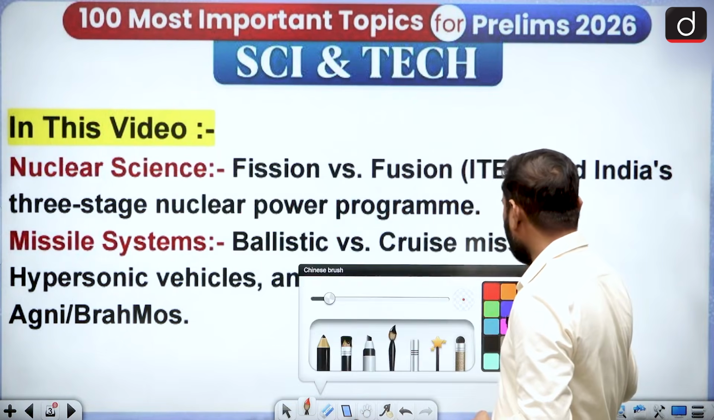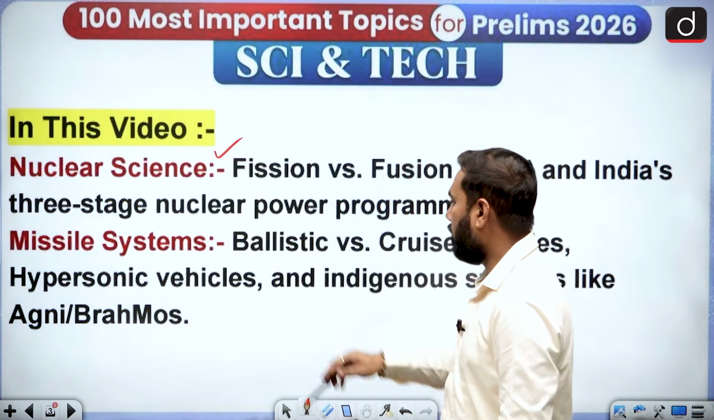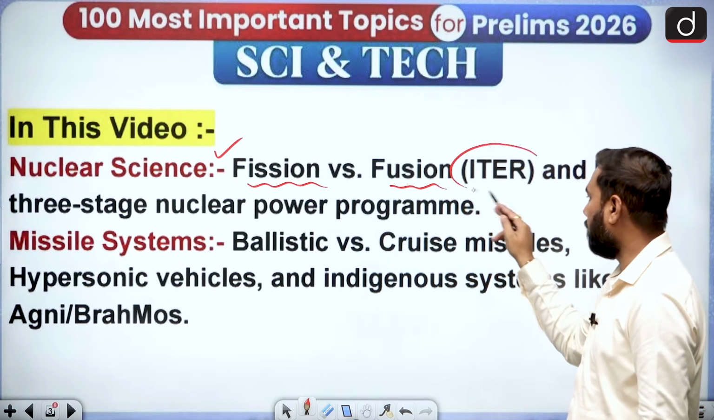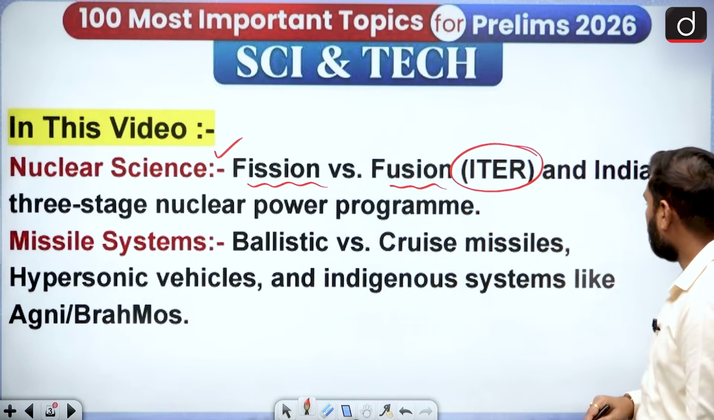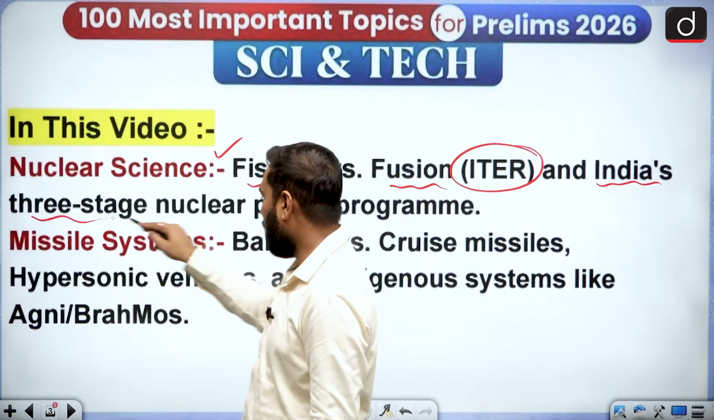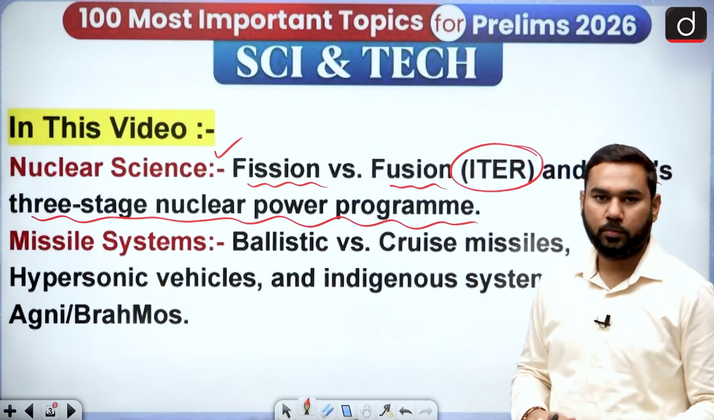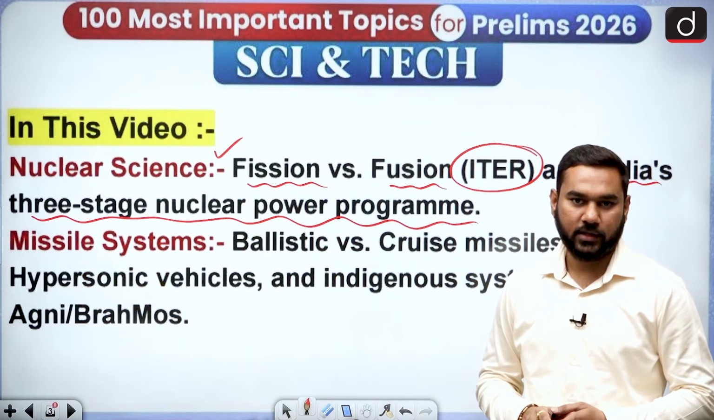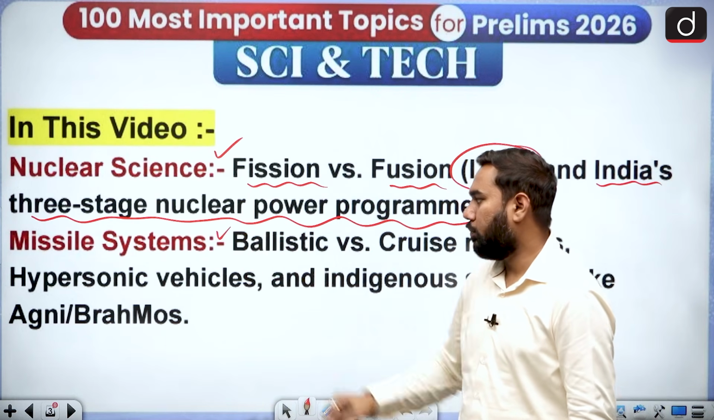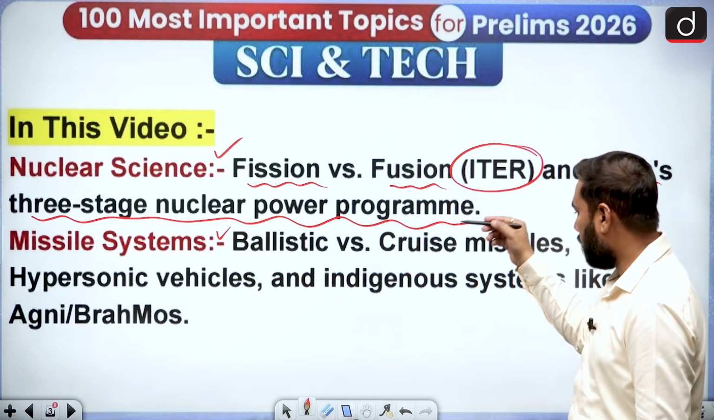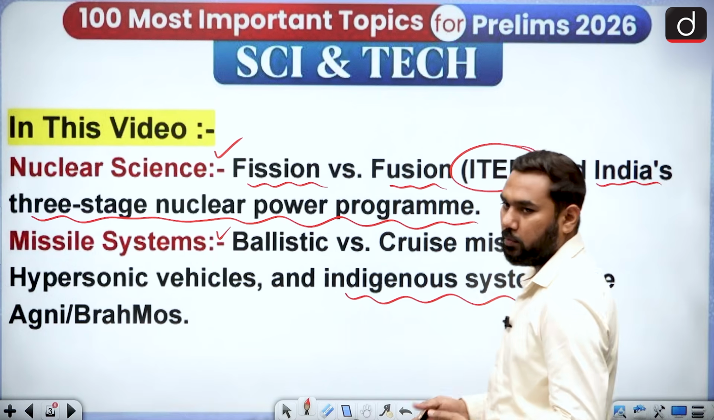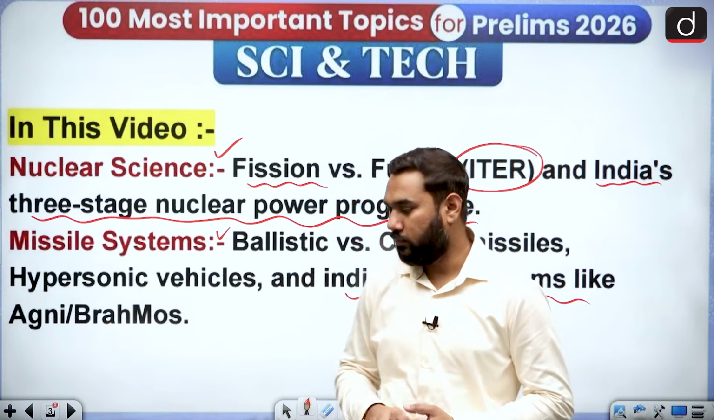The first topic is nuclear science, where we are talking about fission and fusion reactors. You know that fusion reactors have a program known as ITER. We also talk about India's three-stage nuclear program, because it is currently in the news: India has now completed the final round for the second stage. Then we will talk about missile systems, where ballistic missiles, cruise missiles, hypersonic vehicles, and our indigenous systems like Agni and BrahMos. So let's talk about all of them.